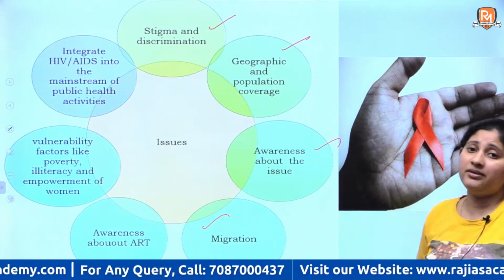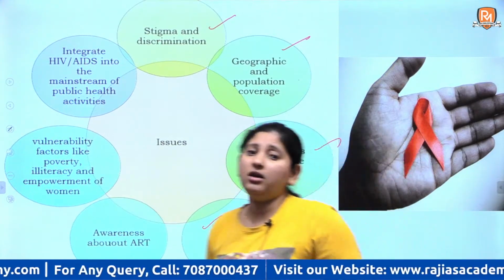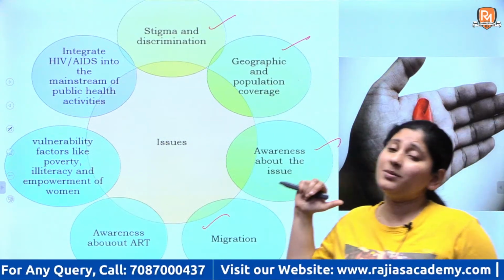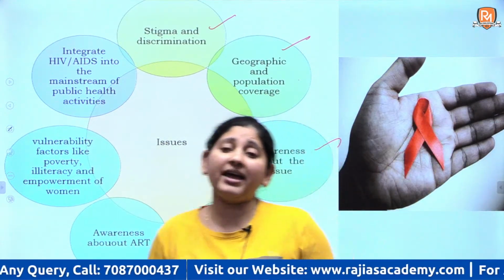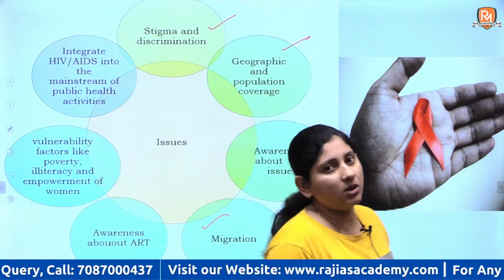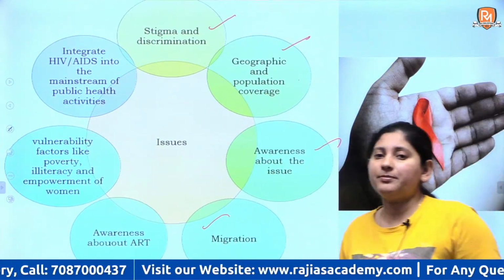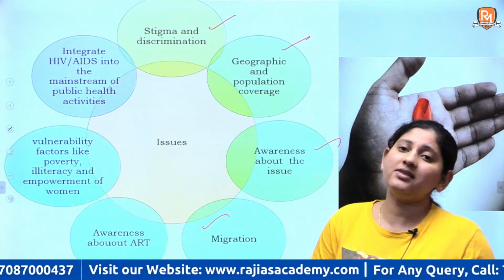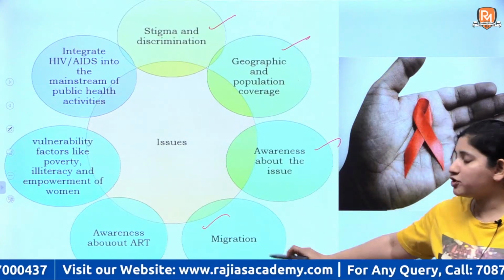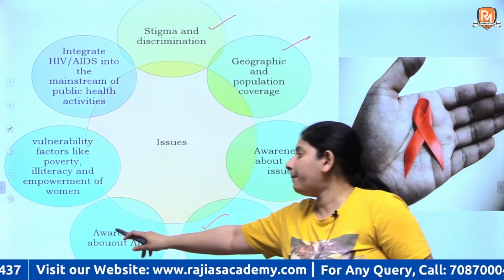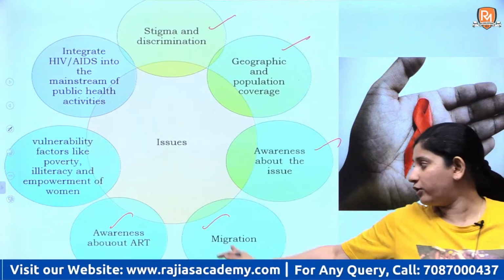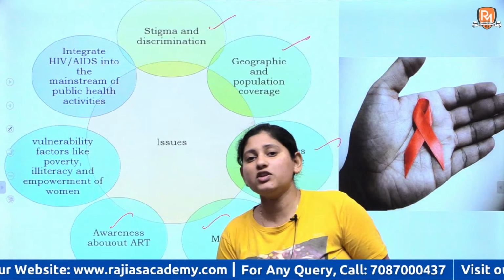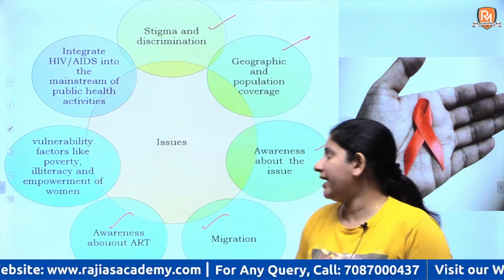Then migration is a huge factor. People who have migrated from one place to another, see, I already told you the problem started in Central Africa and today it is spread all throughout the world. So people who have migrated from there have brought diseases. Because they were infected, they have brought diseases with themselves to their home territories, right? So migration is a big issue. Then people are unaware about ART, the regimen which you can follow if you have HIV, so that it does not aggravate to AIDS, right?